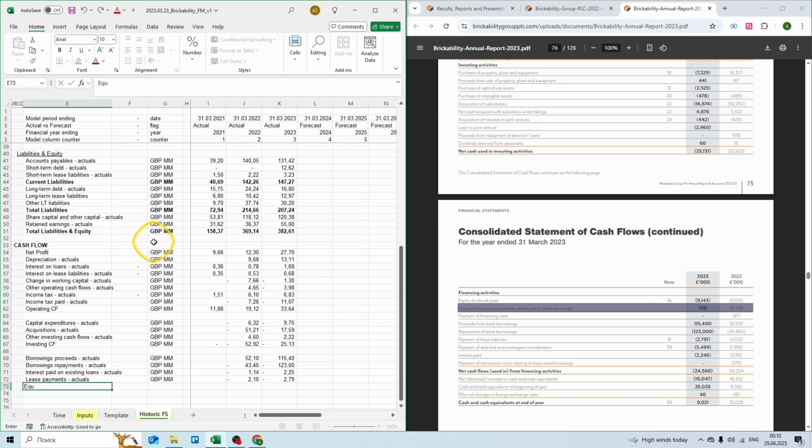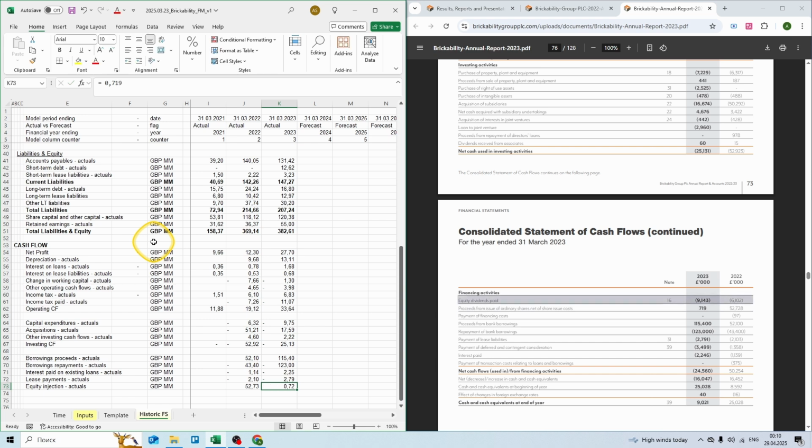Then we have equity injection. So we have £1,000,000, 52.7 million in 2022 and 0.7 million in 2023. Then let's record dividends. £1,000,000, minus 6.1 million in 2022 and minus 9.1 million in 2023.